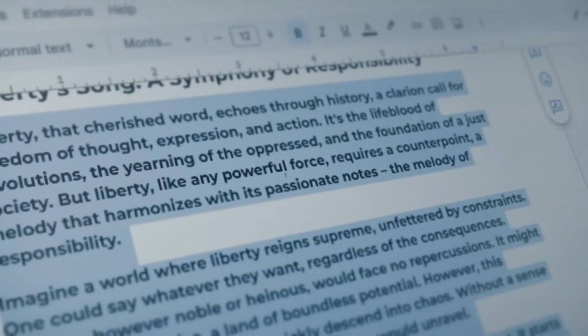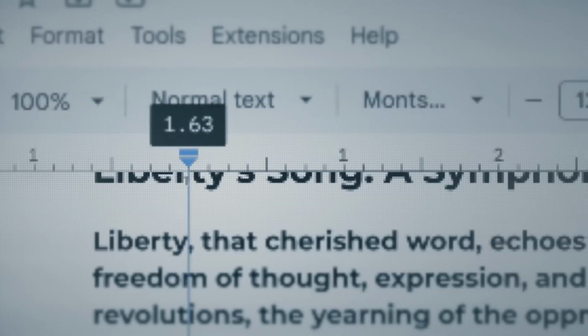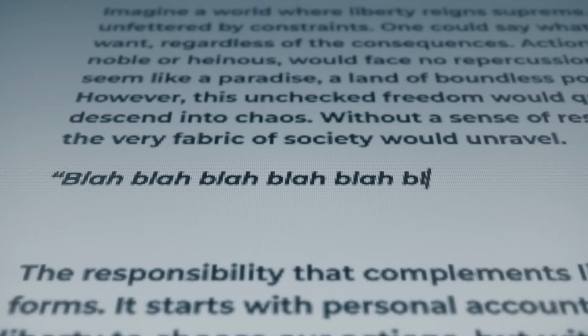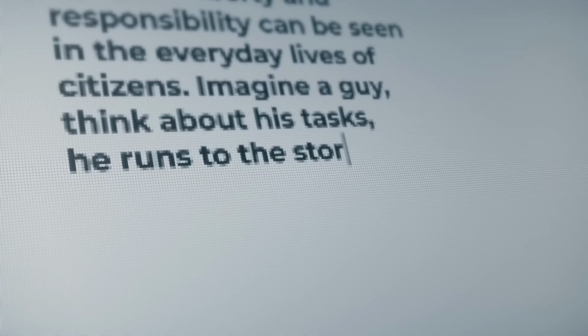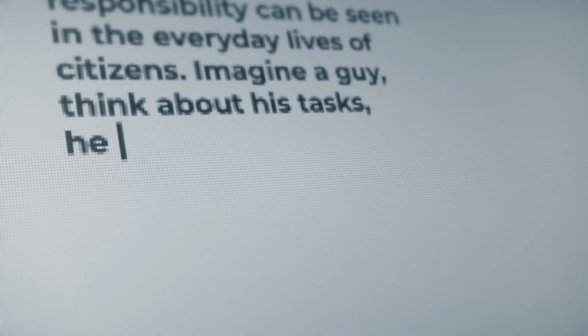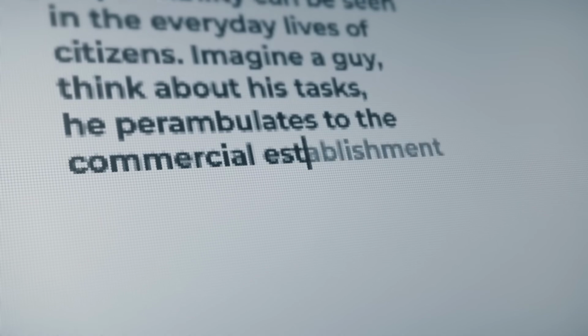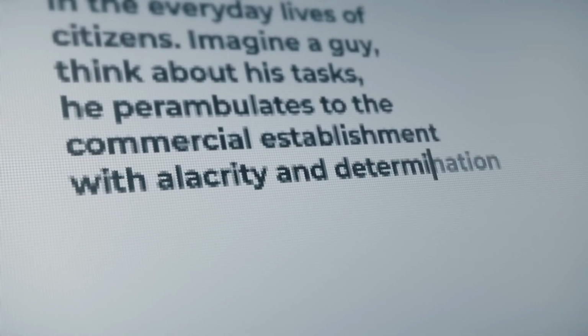An example every student has experienced is a page requirement. A teacher gives you a writing assignment and says you must write at least 10 pages. Maybe you use a larger font and wider margins. You use long quotes, flowery prose, and irrelevant detail. Your character no longer runs to the store. He perambulates to the commercial establishment with alacrity and determination.